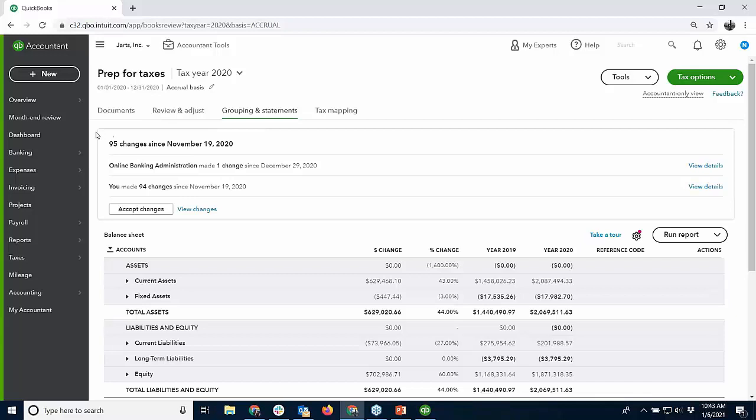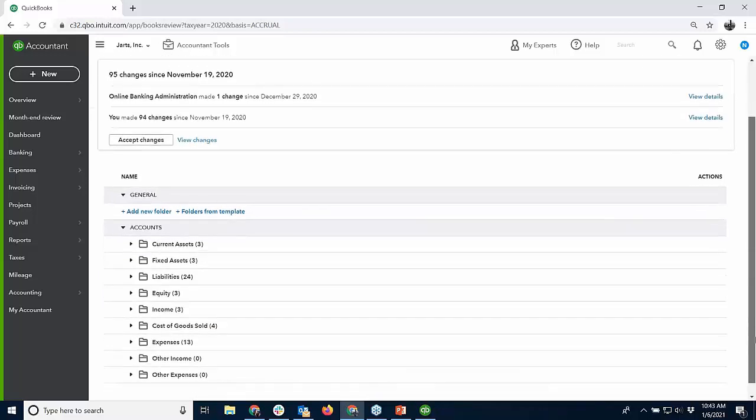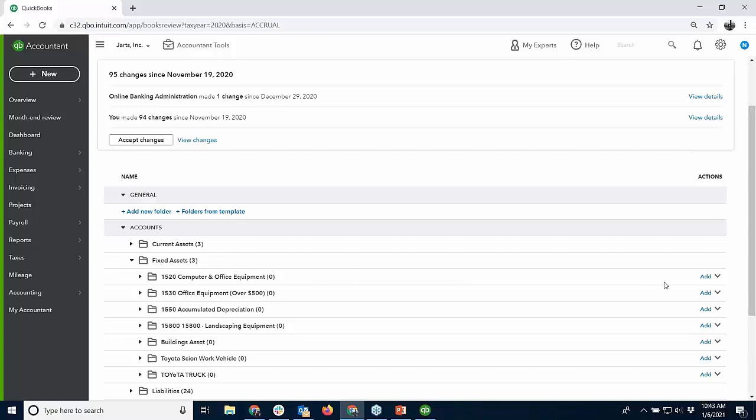And what I like too is that you have a document sharing portal system, right, that you can attach to accounts. So you can actually attach documents to accounts now, because QBO, it's always been about customers and vendors. You can attach documents there or to transactions. But now I can literally attach documents to this fixed asset account. I just click add. That's kind of new.